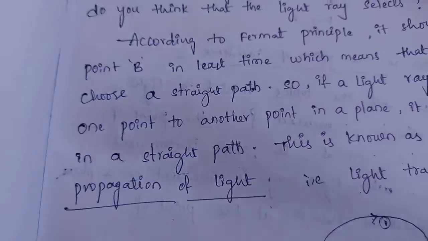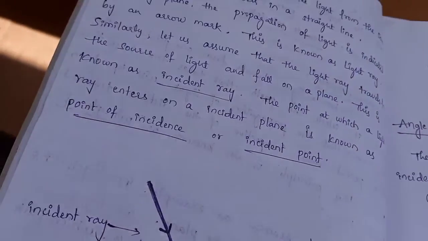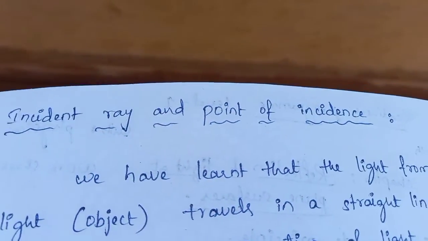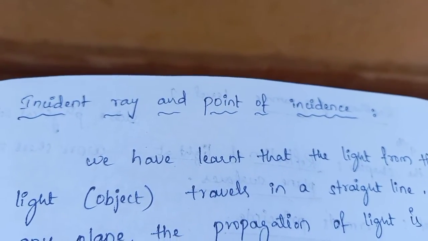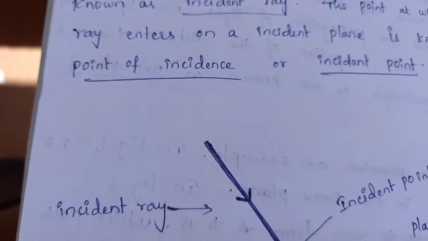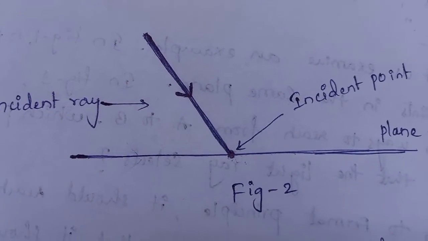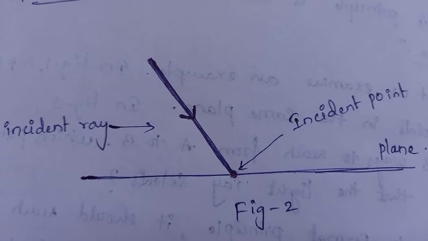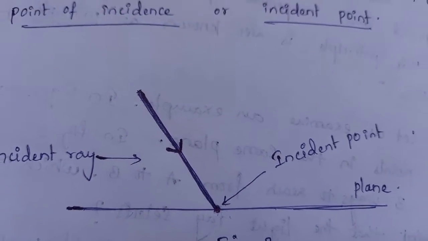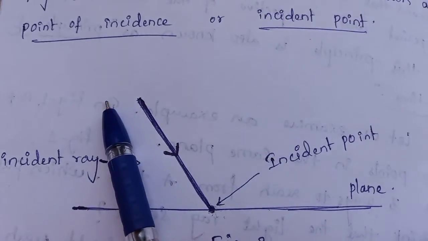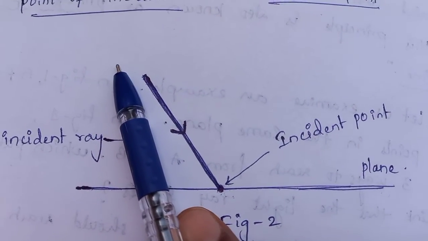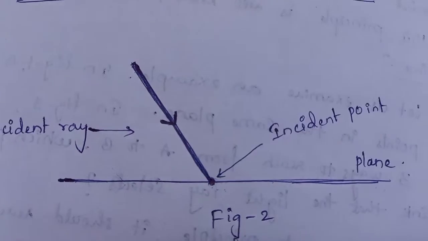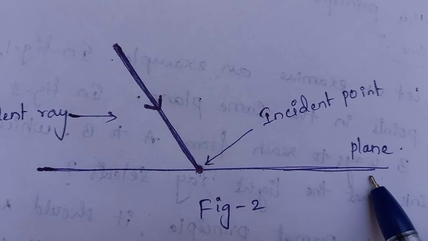Light always chooses the straight line path. Now we will see what are the incident ray and what is the point of incidence. See in this picture, figure number 2, I have shown you one light ray which is coming from the source. Maybe here somewhere the source of light is there. So from the source of light, the light ray is coming. And this is the plane I have shown here.